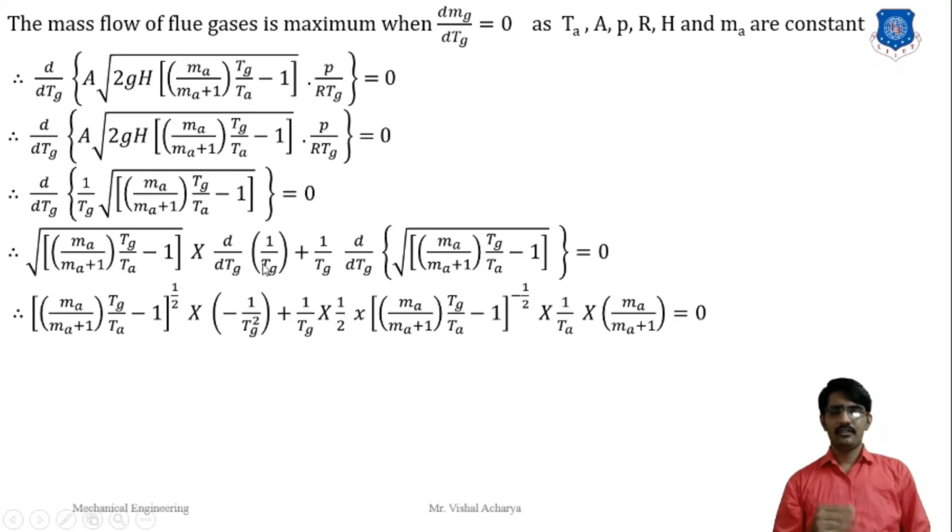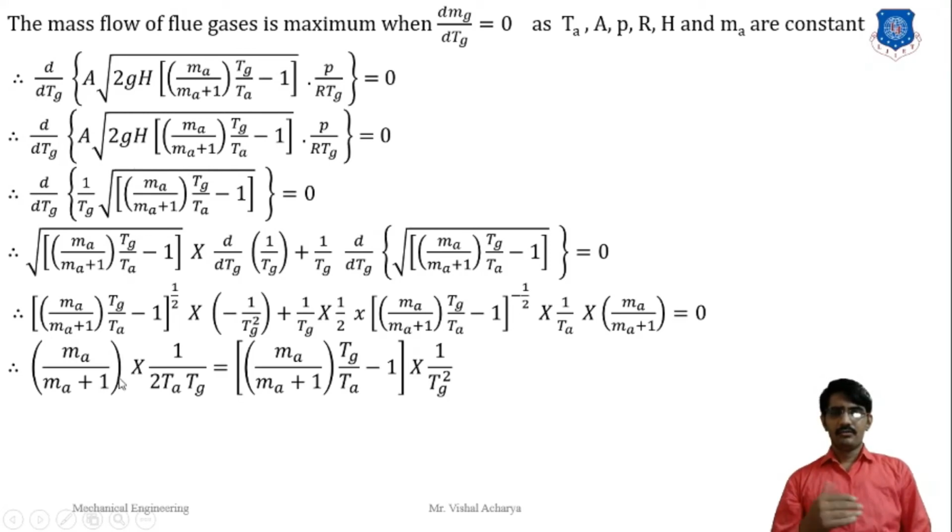Here 1 by Tg differentiated with respect to the hot gas temperature is minus 1 by Tg square. Same here, differentiating this equation we get 1 by 2 cross (Tg by Ta minus 1) raised to minus 1 by 2 cross 1 by Ta cross Ma into (Ma plus 1).